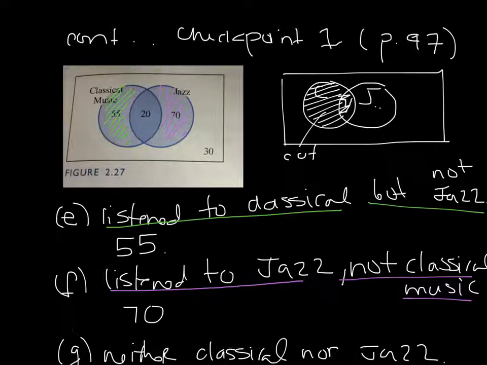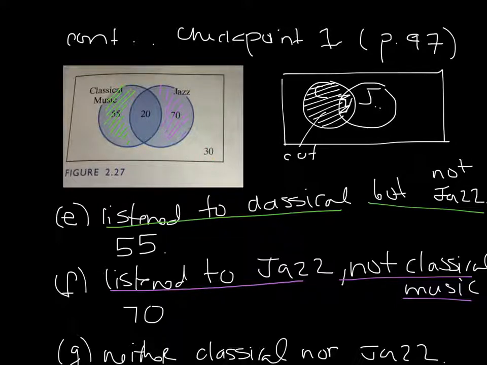They might listen to classic rock, Christian rock, hip hop, country. These 30 people have their own musical taste.